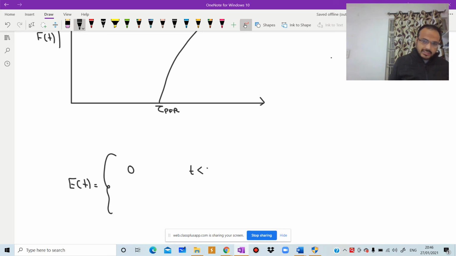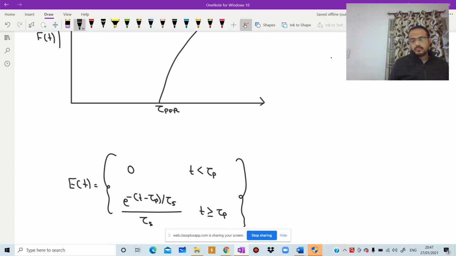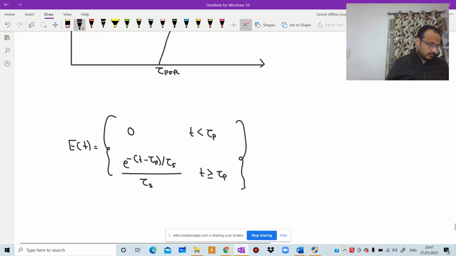E of t is 0 when t is less than tau p, and e to the power minus (t minus tau p) divided by tau s, divided by tau s, when t is greater than or equal to tau p. Which is exactly the same for the CSTR followed by the PFR or the PFR followed by the CSTR. Tau p for plug flow and tau s for this one. In both the case, we will get the same.